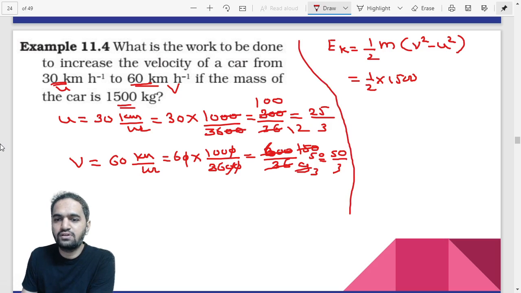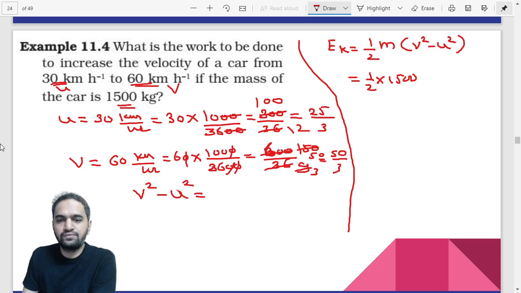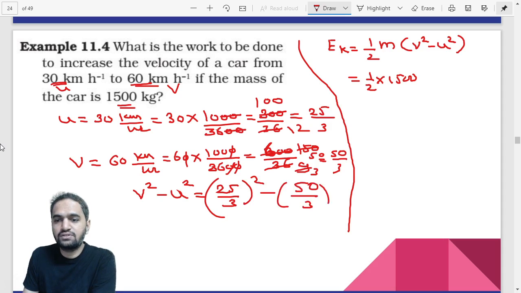Fine. Okay. So I am solving this particular v square minus u square here, and then I will put the value in terms of the question. So v square minus u square is equal to 25 by 3 square minus 50 by 3 bracket square. Okay, this is your calculation.